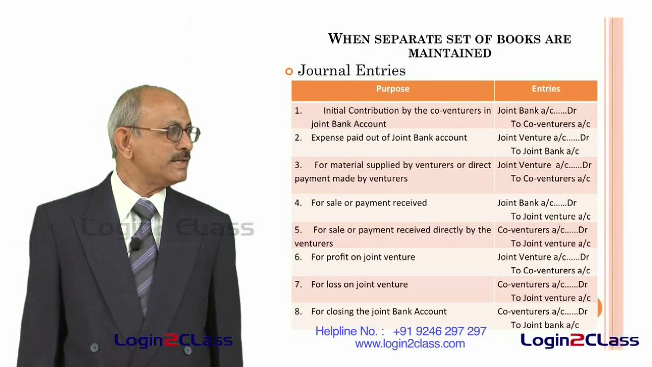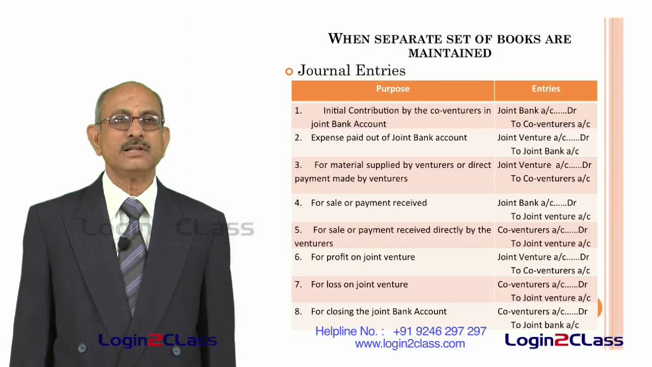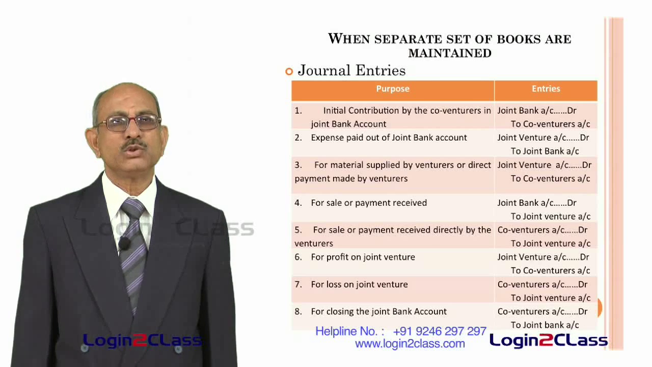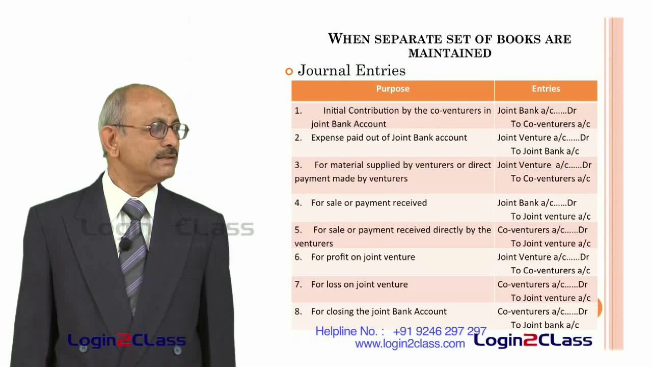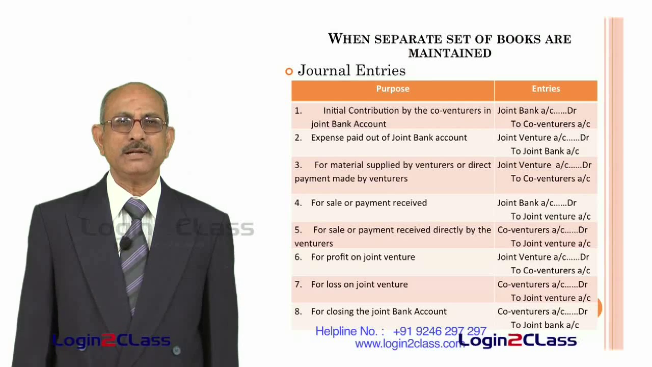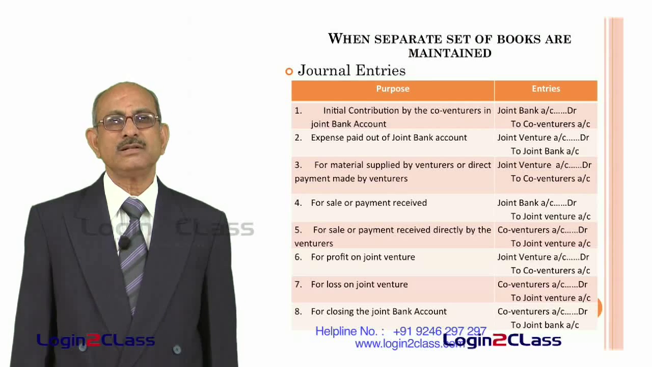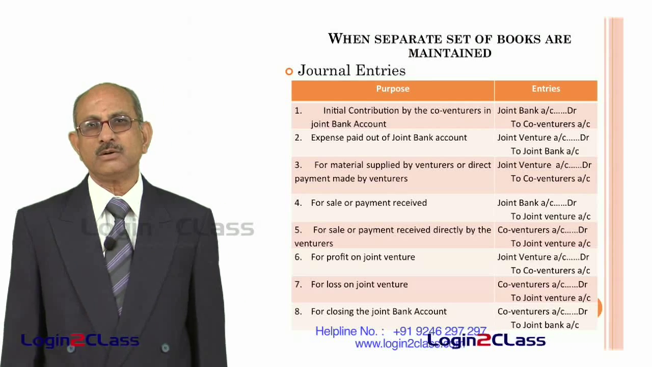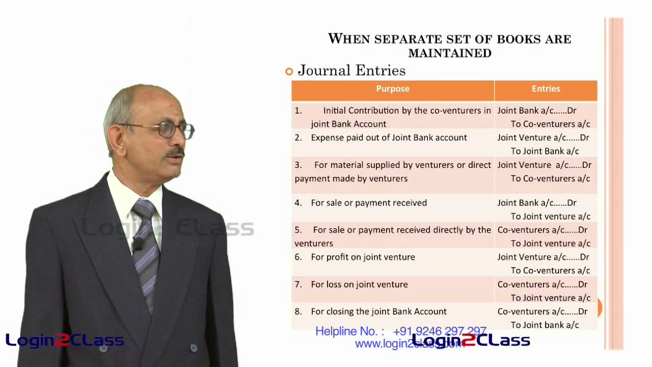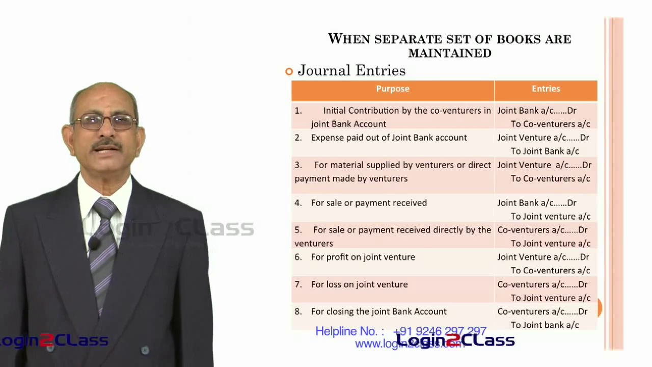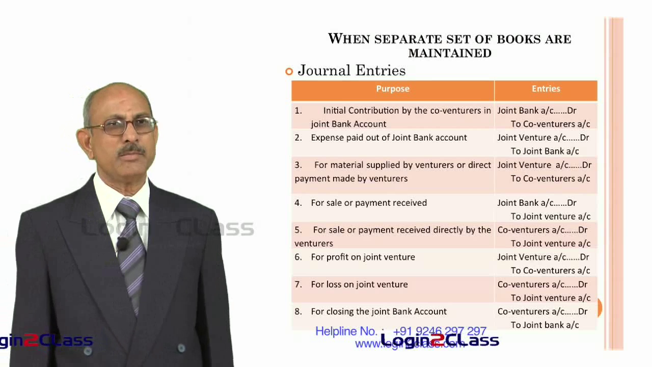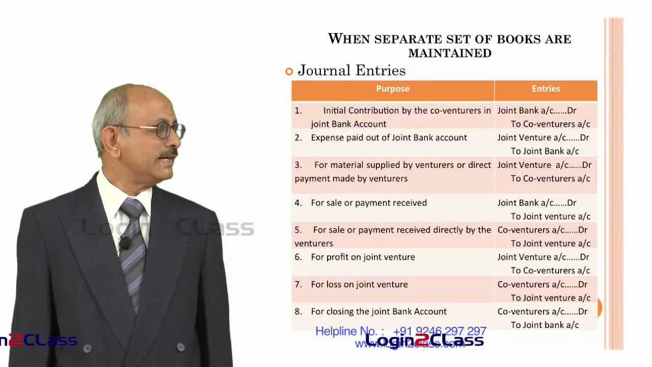And in case of expenses paid out of joint bank account, that means all expenses are made through the joint bank account. In that case, joint venture account is debited, because joint venture account is similar to a profit and loss account, that all expenses of the joint venture are debited to it and the bank account is credited. That means there is a reduction in the bank balance. So, bank account has to be credited.